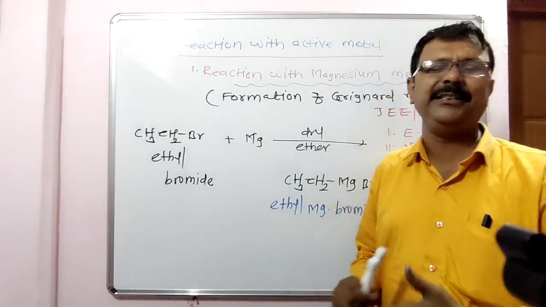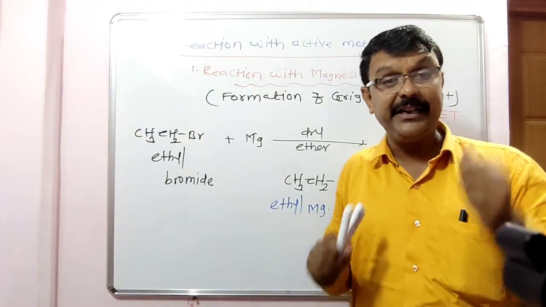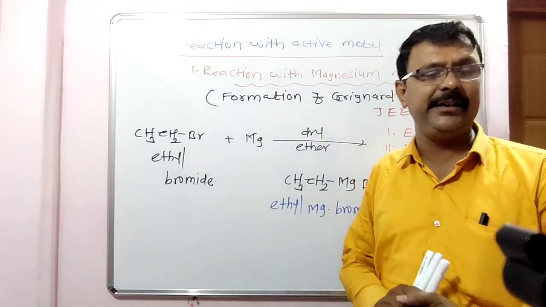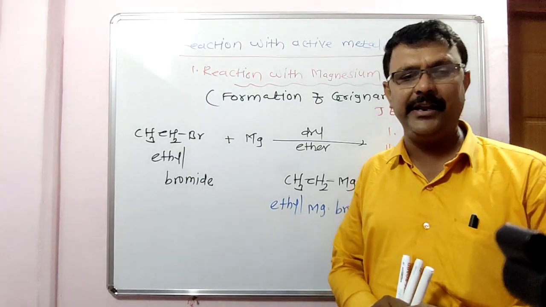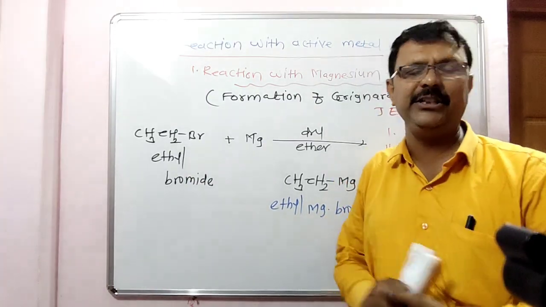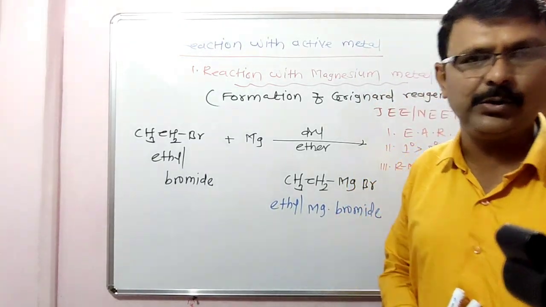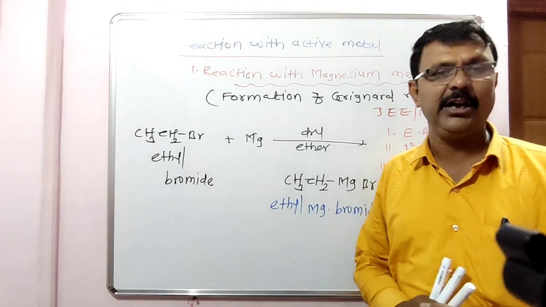Look here, Grignard reagent reacts with formaldehyde to form a primary alcohol. Grignard reagent reacts with an aldehyde, except formaldehyde, to form the corresponding secondary alcohol. And Grignard reagent reacts with a ketone to form the corresponding tertiary alcohol.